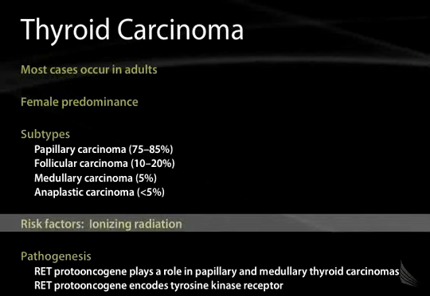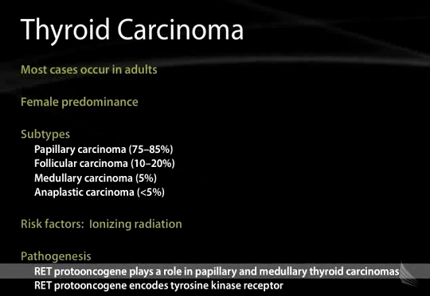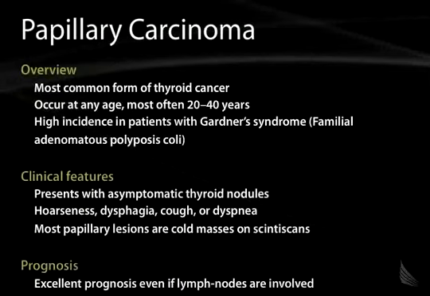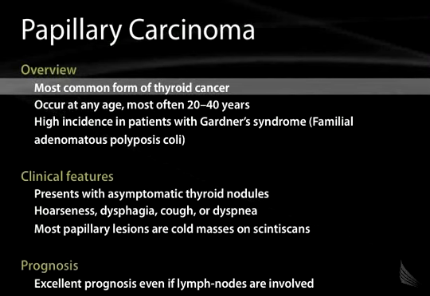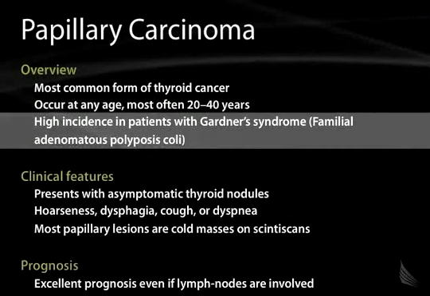Risk factors for thyroid carcinoma include ionizing radiation. The pathogenesis often involves the RET proto-oncogene. It plays a primary role in papillary and medullary thyroid carcinomas, and the RET proto-oncogene encodes a tyrosine kinase receptor. We'll start with papillary carcinoma. Overview: this is the most common form of thyroid cancer. It can occur at any age, but most often in young adults between 20 and 40 years of age. It has a high incidence in patients with Gardner syndrome, which is familial adenomatous polyposis coli.